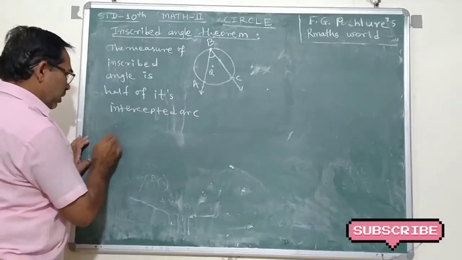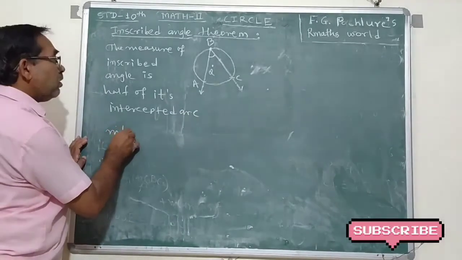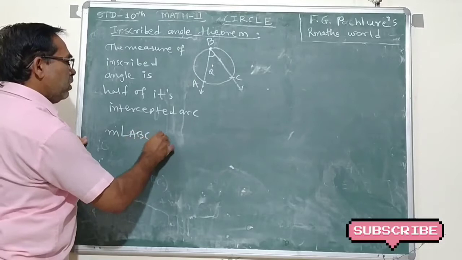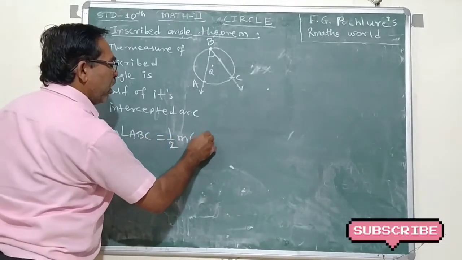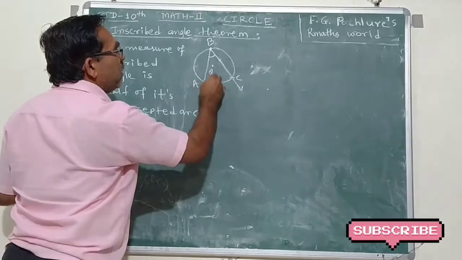Means the measure of angle ABC is equal to half of the measure of the arc. I denote this arc as AXC.